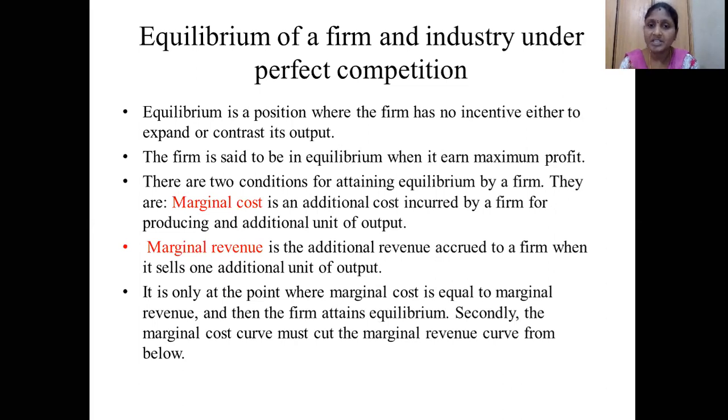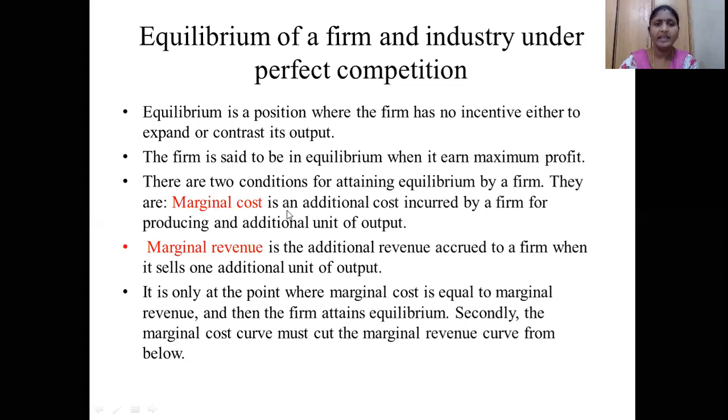Whatever additional cost is incurred by the firm for producing the additional unit of output, spending that money for increasing the production of its goods, that cost is called marginal cost.